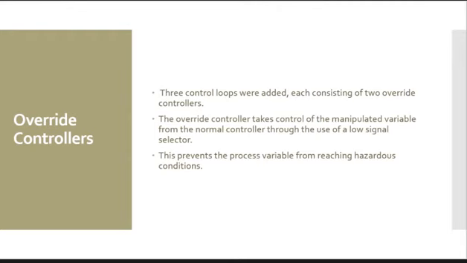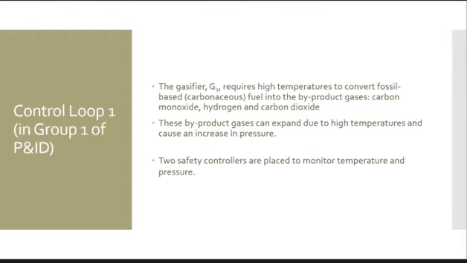For the override controllers, 3 control loops were added, each consisting of 2 override controllers. The override controller takes control of the manipulated variable from the normal controller through the use of a low signal selector. This prevents the process variable from reaching hazardous conditions. Override configurations consist of controllers that remain inactive until a process constraint or equipment limit is about to be reached or exceeded.